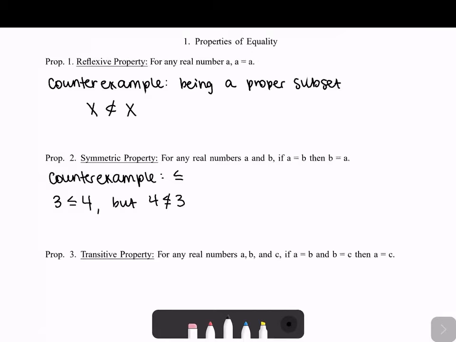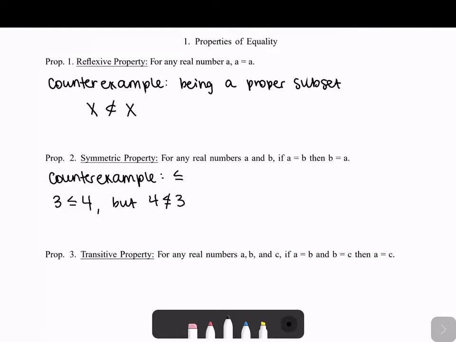Another counterexample would also be a subset, because we have said that the subset symbol is really similar to less than or equal to. So if we have inequalities, they are not symmetric because whenever you flip the numbers, or similarly when we have subsets and we flip the sets, this may not hold anymore.